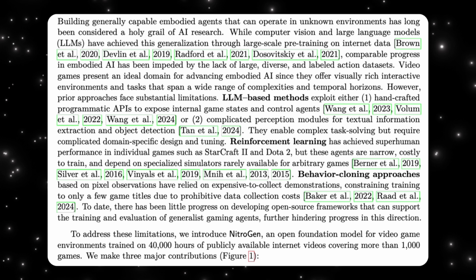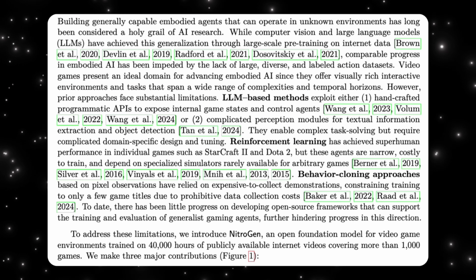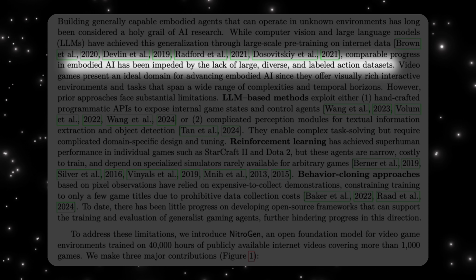For a long time, one of the biggest goals in AI has been building agents that can see the world, make decisions, and take actions in environments they've never seen before. We've already solved this problem for text and images. Large language models became general because they were trained on massive amounts of internet data. Vision models did the same thing with images. But when it comes to embodied AI, meaning AI that actually acts inside an environment, progress has been much slower. And the reason is surprisingly simple. We don't have enough large-scale action data.